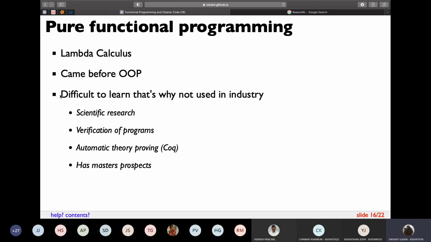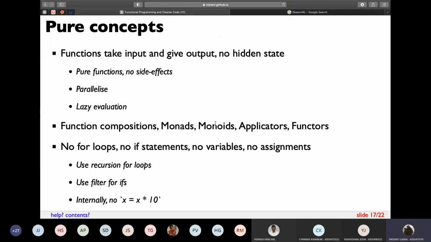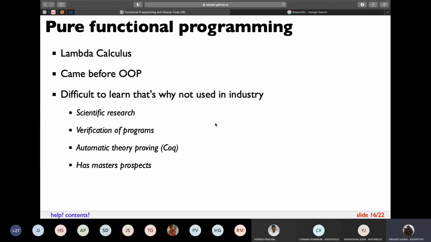The reason that it is not talked about maybe in a college or anywhere else is because it is difficult to learn. We as first year, second year, third year, and fourth years in Mumbai University don't get much scientific exposure. So what we have to do is Google all of these things. The same can be said about all the employees who get jobs and just use Java or Python. They don't research as much. So pure functional programming is not used in industry as much as I wanted it to be. That's what I wanted to say.